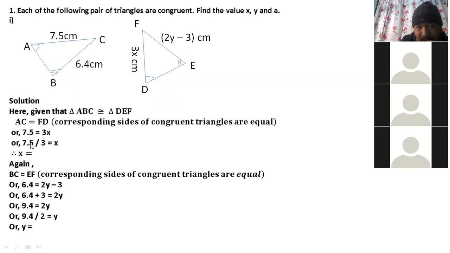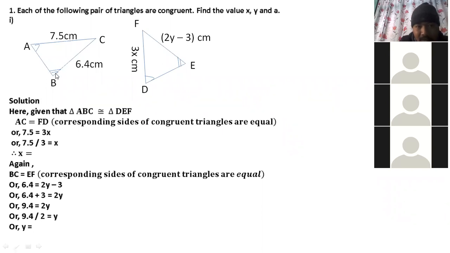Then make them equal, change the side, and you can easily solve the equation, right? 3 goes to divide, then what will be the value of x here? Divide 7.5 by 3, and the answer will be 2.5. Write 2.5 there, okay? Okay, sir.